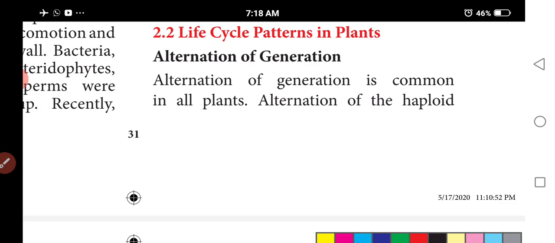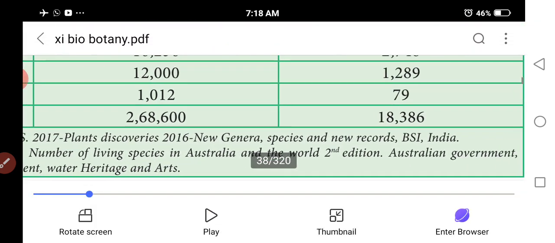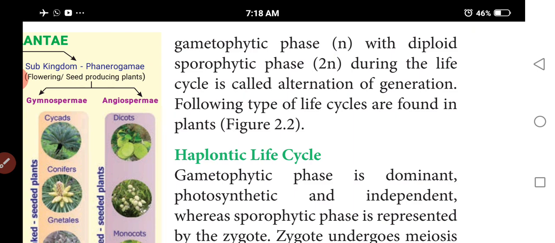So alternation of generation is present in all plants. The haploid gametophytic phase is N. Haploid means N, diploid means 2N. Di means 2. So this life cycle is called alternation of generation.